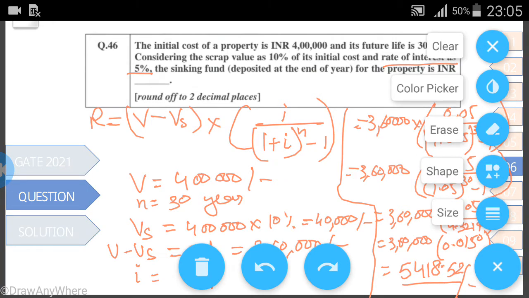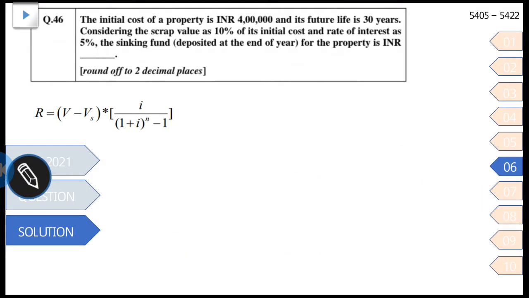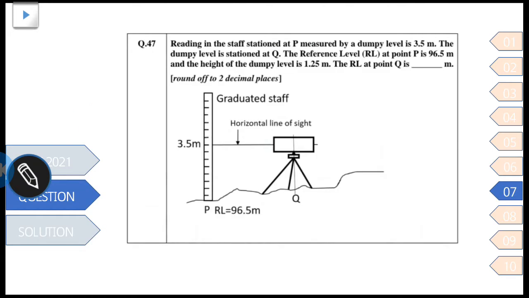So let's see the GATE answers. GATE answers would be 5,405 to 5,422. So remember, this is the GATE formula given, the sinking fund formula. I have explained it to you, and I hope now you will remember this. Let's move to the next question.